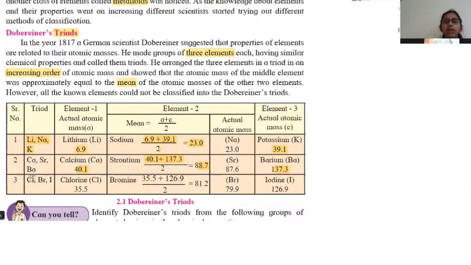In a similar way, he carried out the same for chlorine, bromine, and iodine. So this is all about Dobereiner's triads. What is Dobereiner's triad basically? He suggested that the properties of elements are associated with their atomic masses. He arranged the elements in groups of three. He took the average mass of the first and third element, which was the calculated atomic mass for the second element.